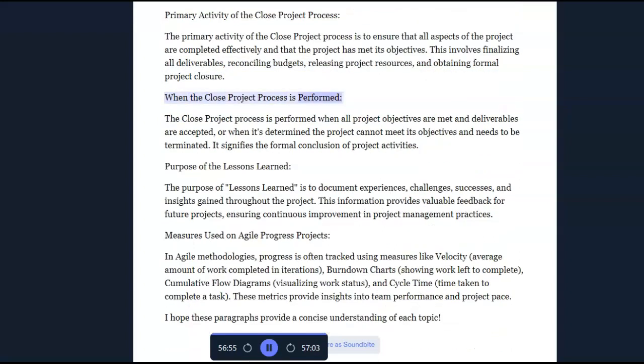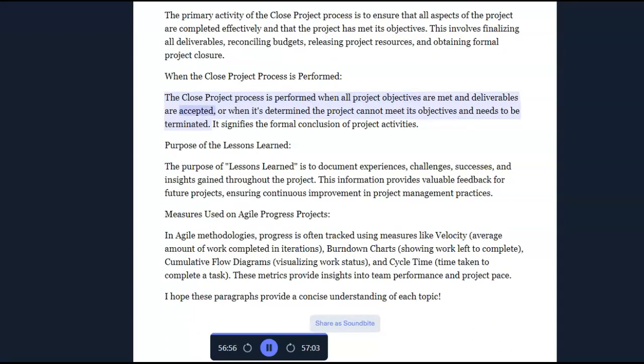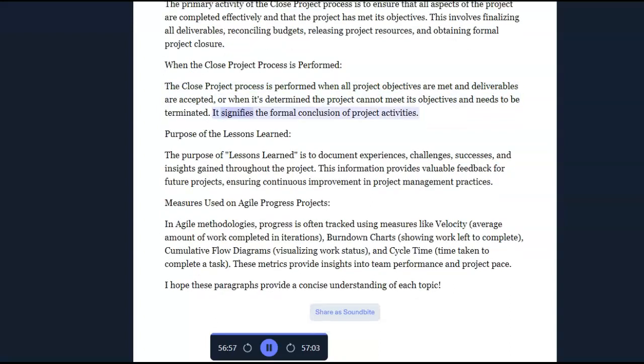The closed project process is performed when all project objectives are met and deliverables are accepted, or when it's determined the project cannot meet its objectives and needs to be terminated. It signifies the formal conclusion of project activities.